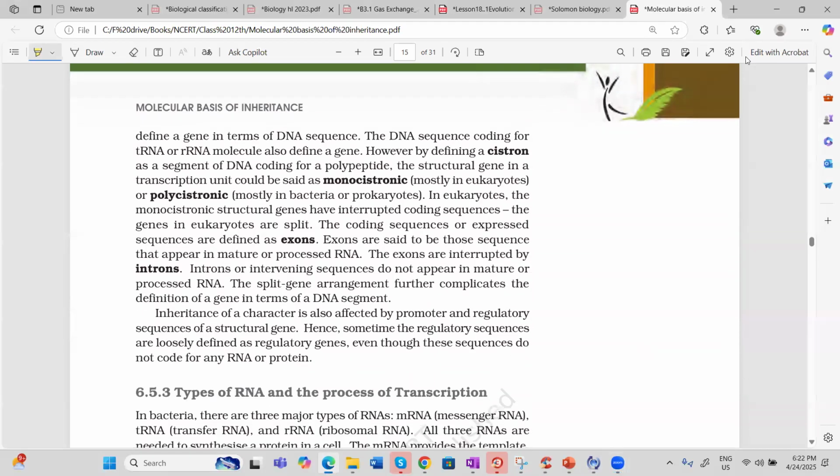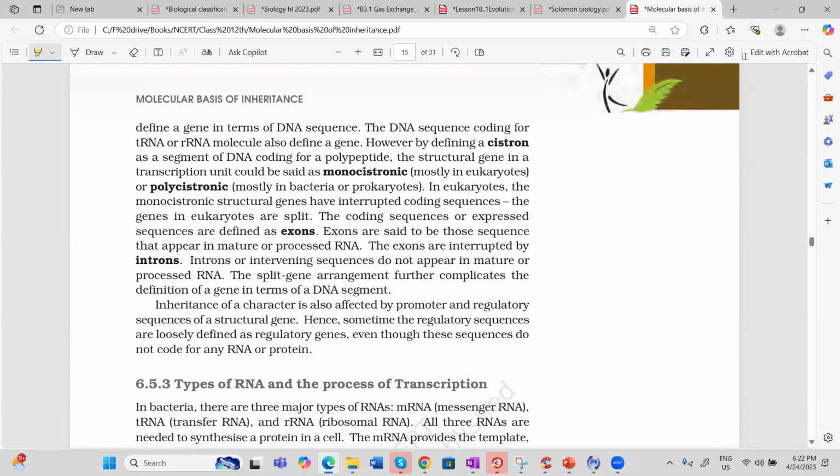Now, the DNA sequence which codes for transfer RNA, which codes for ribosomal RNA, is also known as a gene. We know three types of RNA are there: ribosomal RNA, transfer RNA, and messenger RNA. And it is the messenger RNA which will change into the protein language. So the segment of DNA which codes for, or helps in the transcription of, messenger RNA, we are using the term for that, we are saying cistron.